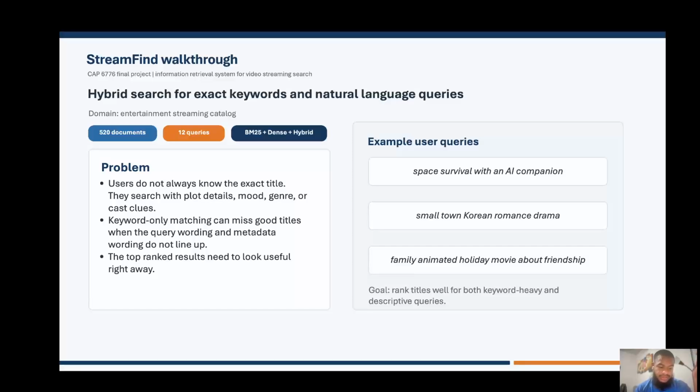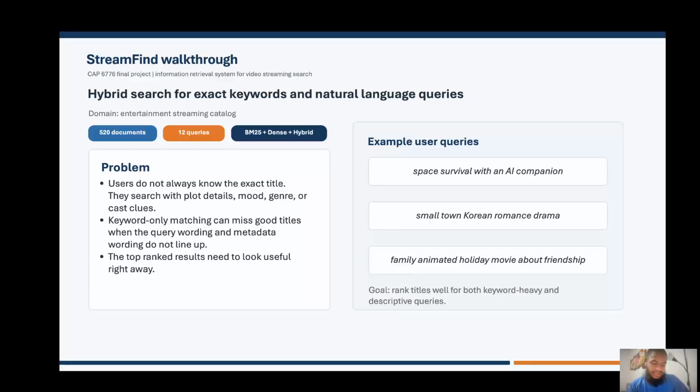My final project is called StreamFind. StreamFind is a hybrid information retrieval system for video streaming search. Think about Netflix or Hulu or any of the video streaming platforms that exist. The domain I selected is a video streaming catalog, similar to Netflix or Disney Plus.